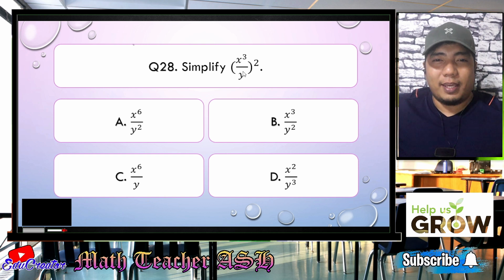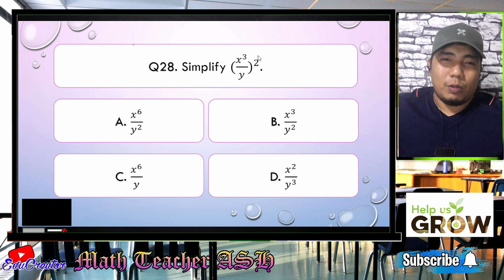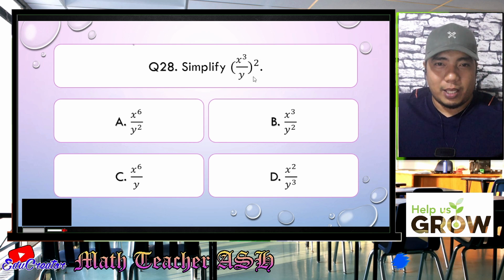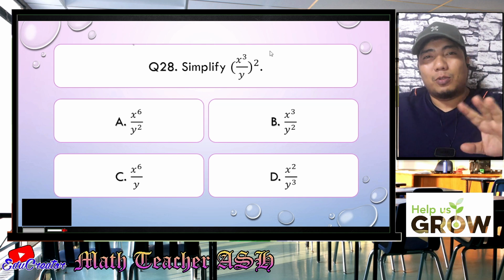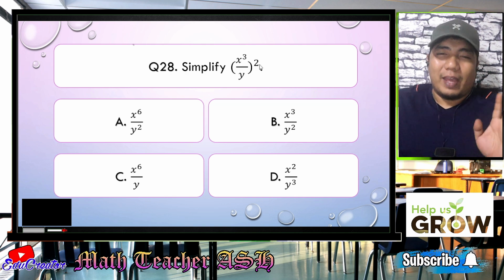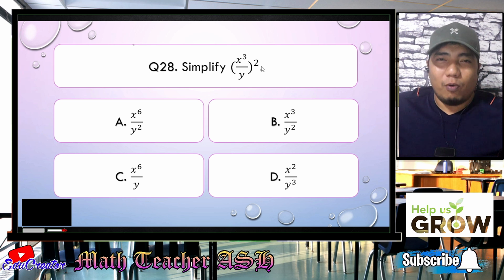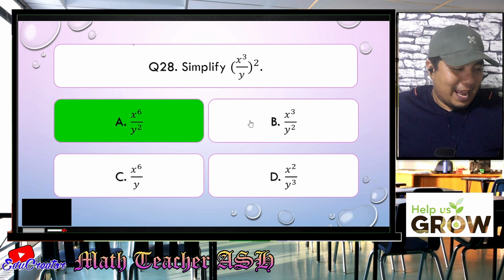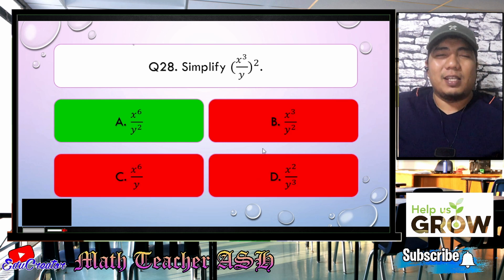So our y here has an invisible 1 there. So these two here will be multiplied to the exponent 3 as well as to the exponent 1 here, giving us 3 times 2, that is 6, and then 1 times 2, that is 2. So we have x to the power of 6 over y to the power of 2, or y squared. That is letter A. Alright. Easy, right? Very easy, my dear math learners.